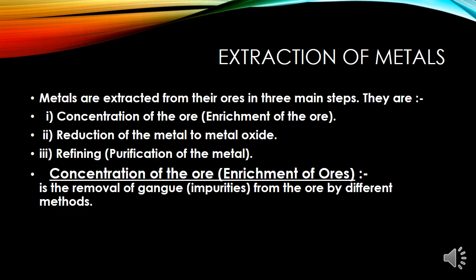Now extraction of metals takes place by three main steps. Number one is concentration of the ore, that is enriching the ore. Second is reducing the metal to metal oxide, and the third step is refining, and that is purification of the metal. Now what is concentration of ore? That is enrichment, that is removal of gangue, I just told you, by different methods, and these methods you will learn in higher classes.